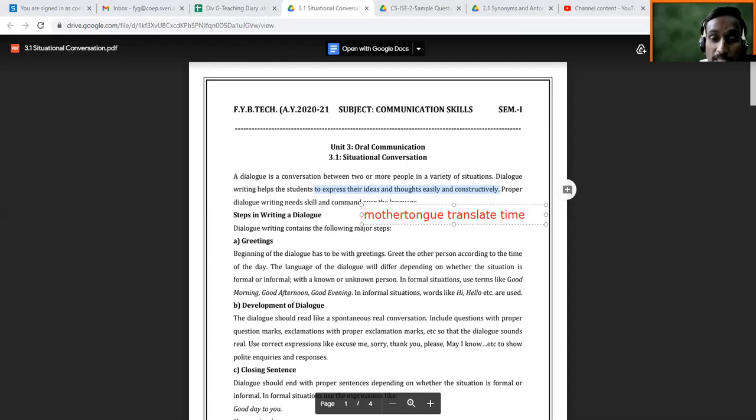If you are thinking in your mother tongue and then you are going to translate it and convert it into English, then specific time is required, and there are possibilities that there might be some mistakes. And so the next person in front of you might have reached the next topic, next ideas, something like this. So you may lag behind in this conversation. So don't try to translate or think in your mother tongue. Directly think in English.